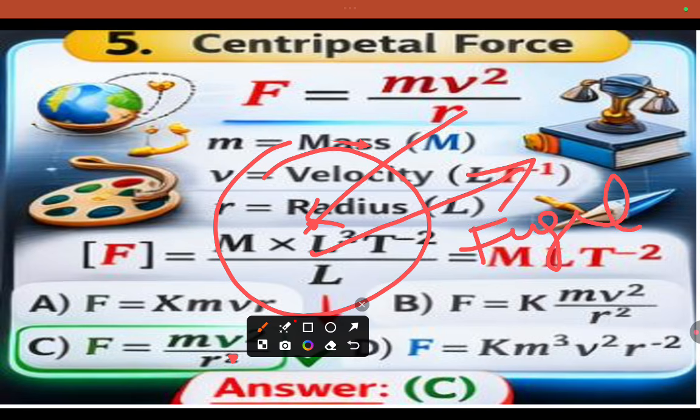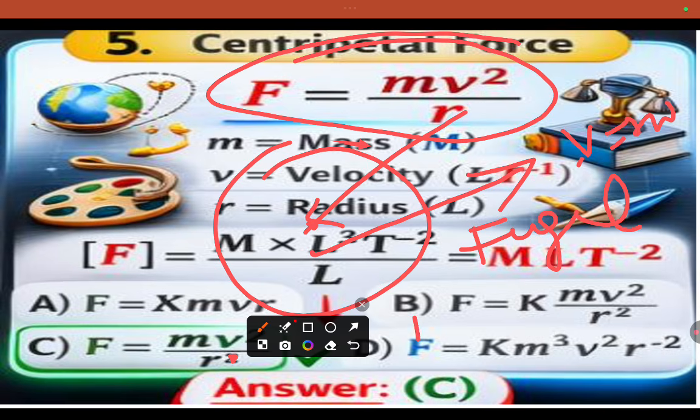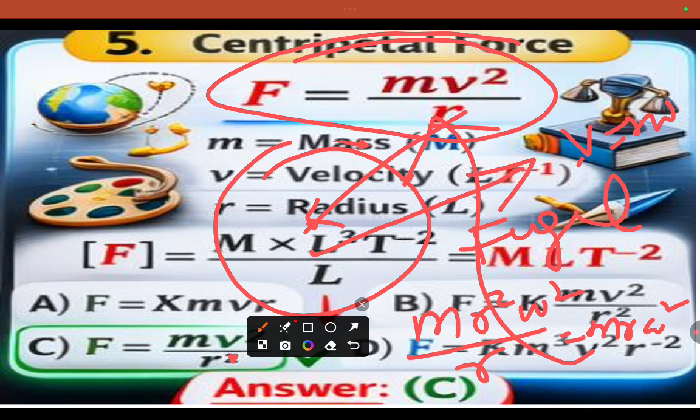So the centripetal force formula is F equal to m v square by r. We can also consider it in terms of omega, v equal to r omega, so m r square omega square by r, it is m r omega square. So this is the centripetal force formula.